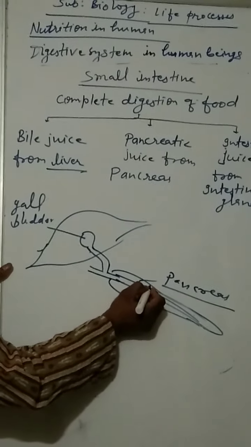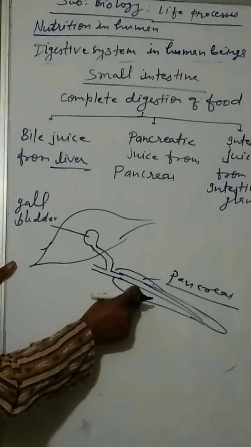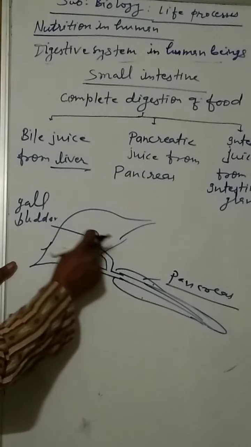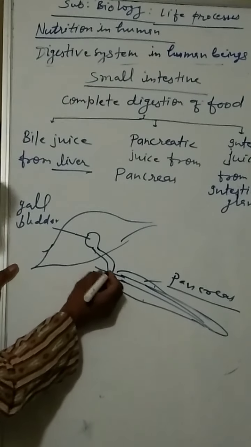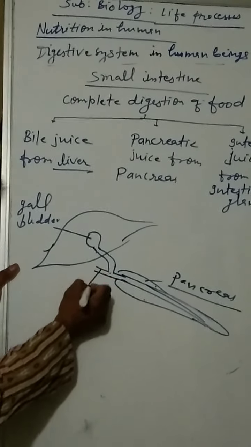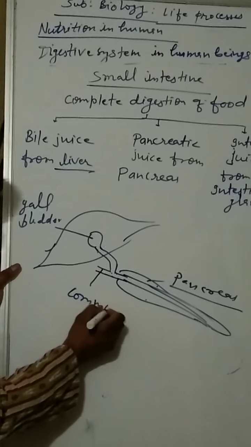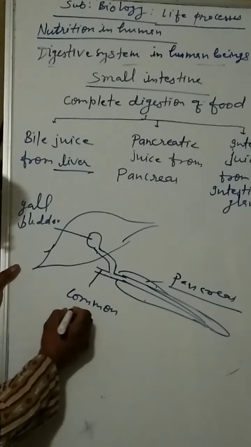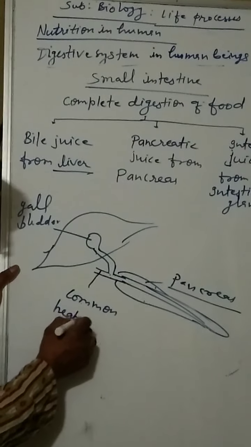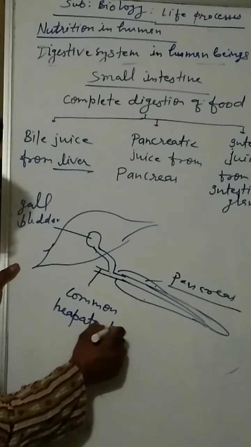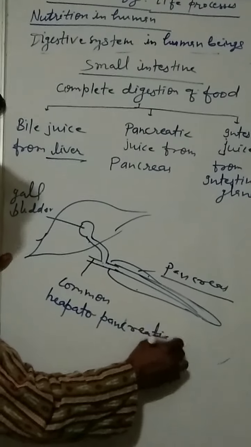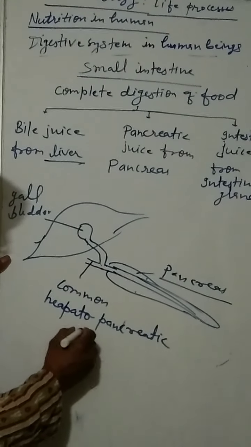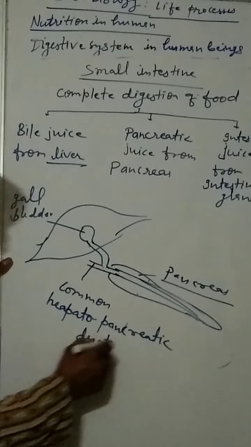Pancreatic juice is secreted by the pancreas, and from the gallbladder bile juice comes, and they join each other and make a common hepatopancreatic duct. This is only for your knowledge, not in your syllabus. Duct means tube.